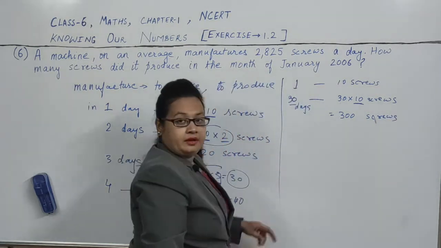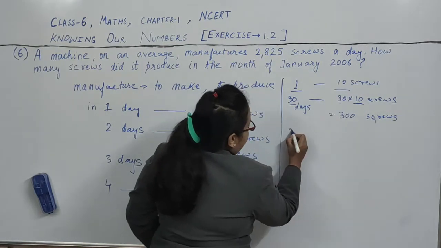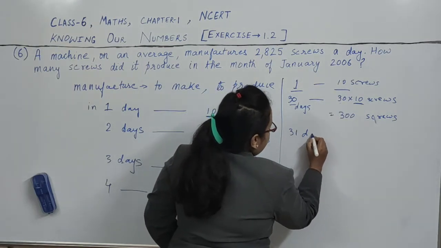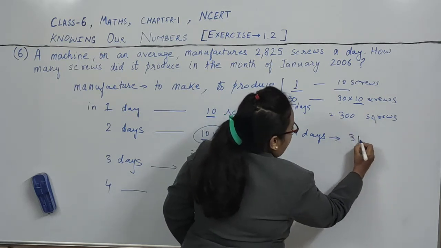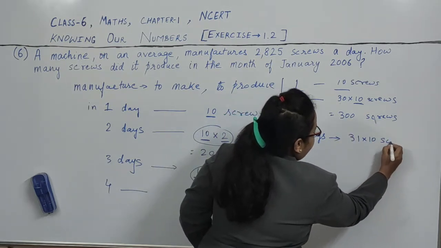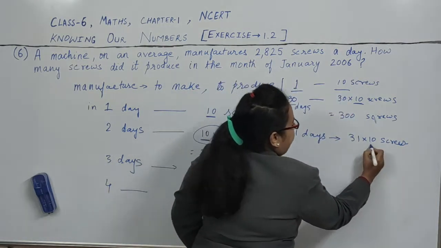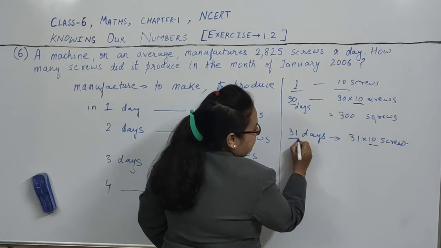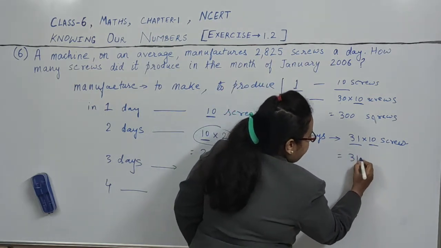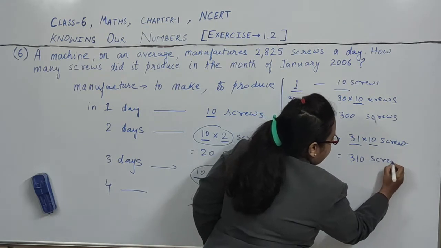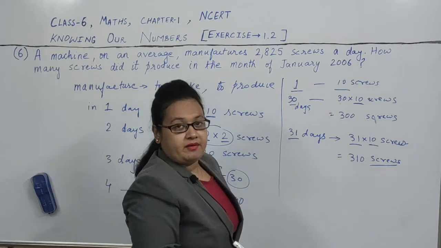300 screws. Right? So if in one day 10 screws, then in 31 days how many screws? In 31 days how many screws will be produced? 31 into 10 screws will be produced, because in one day 10 screws. So in 31 days 31 into 10. So 31 into 10 will be 310. So 310 screws will be produced in 31 days.